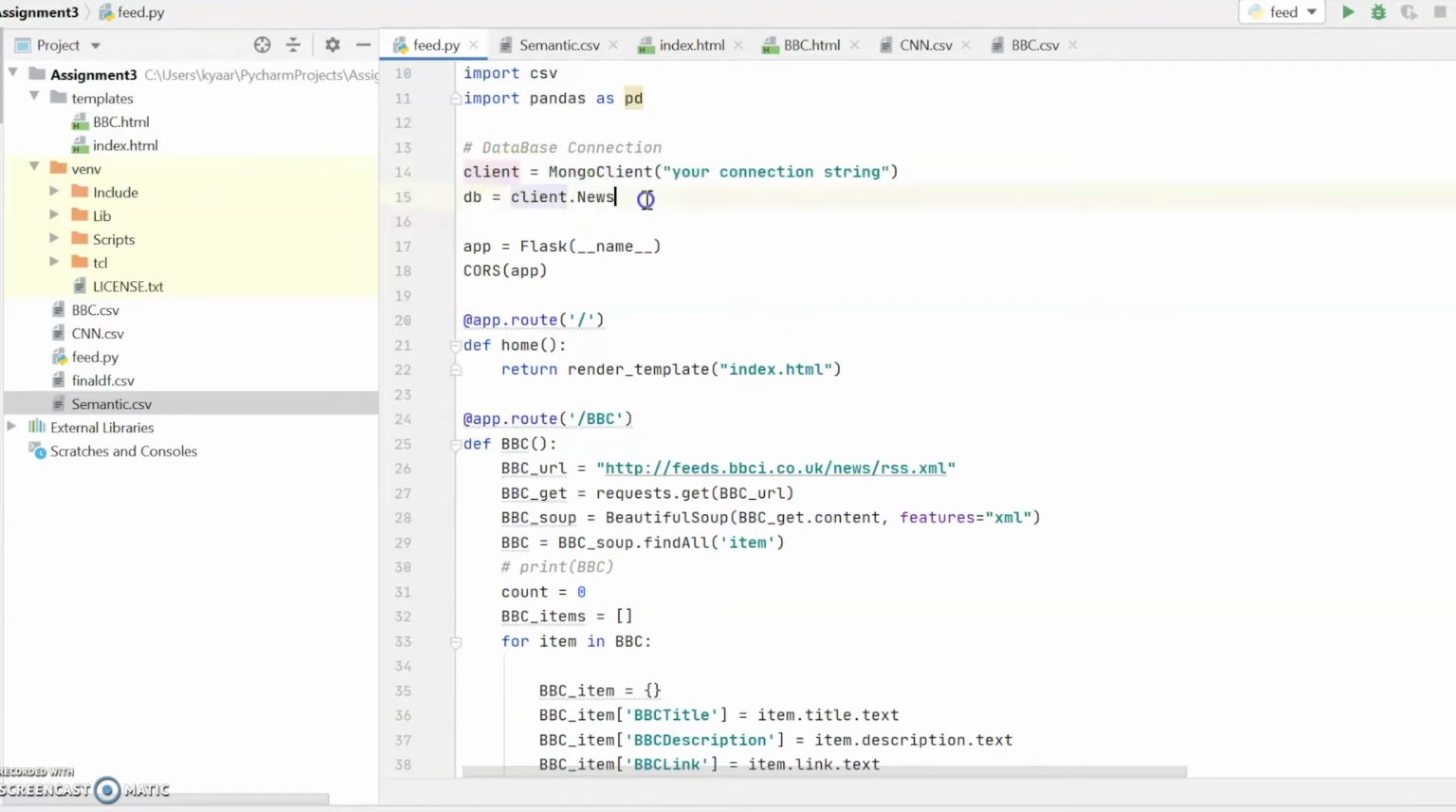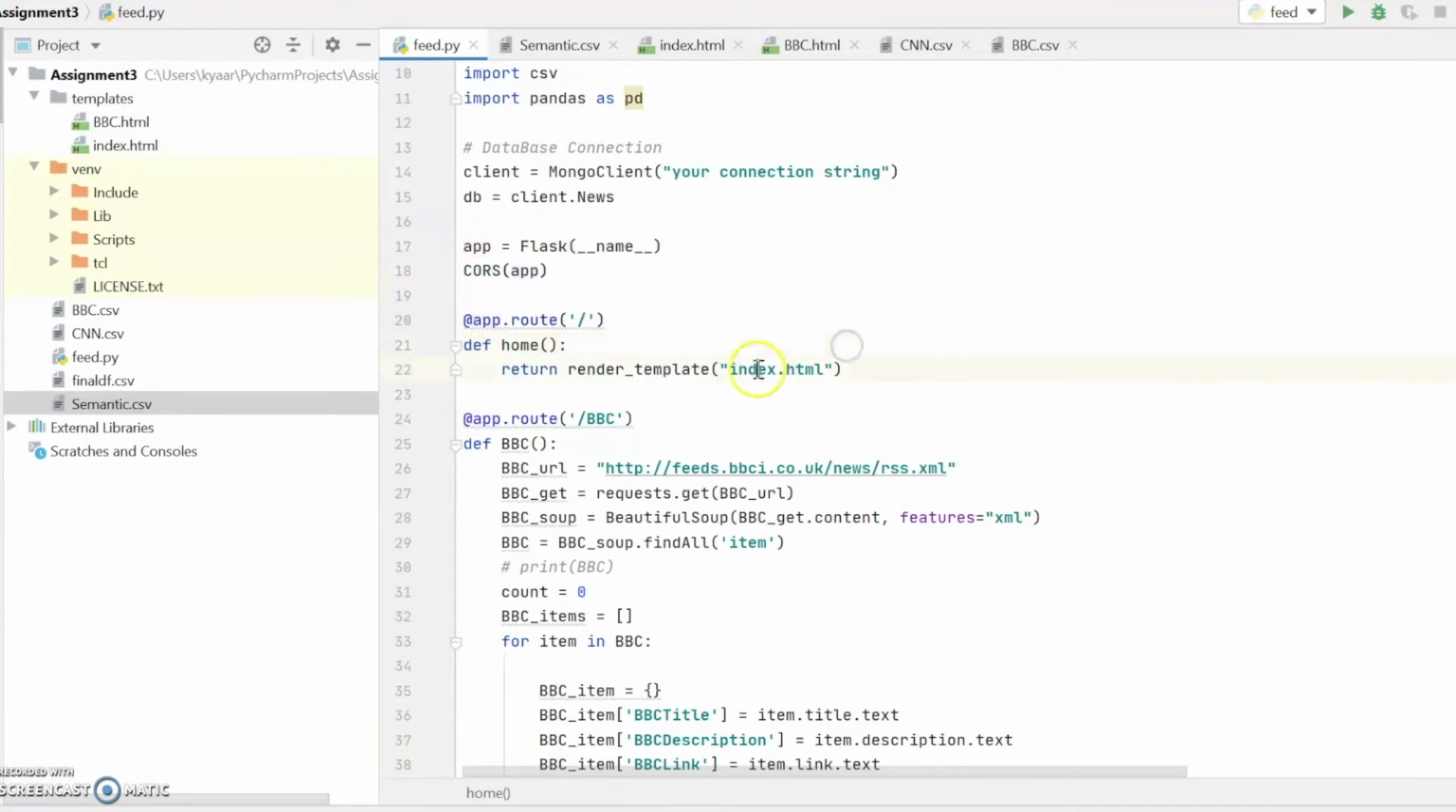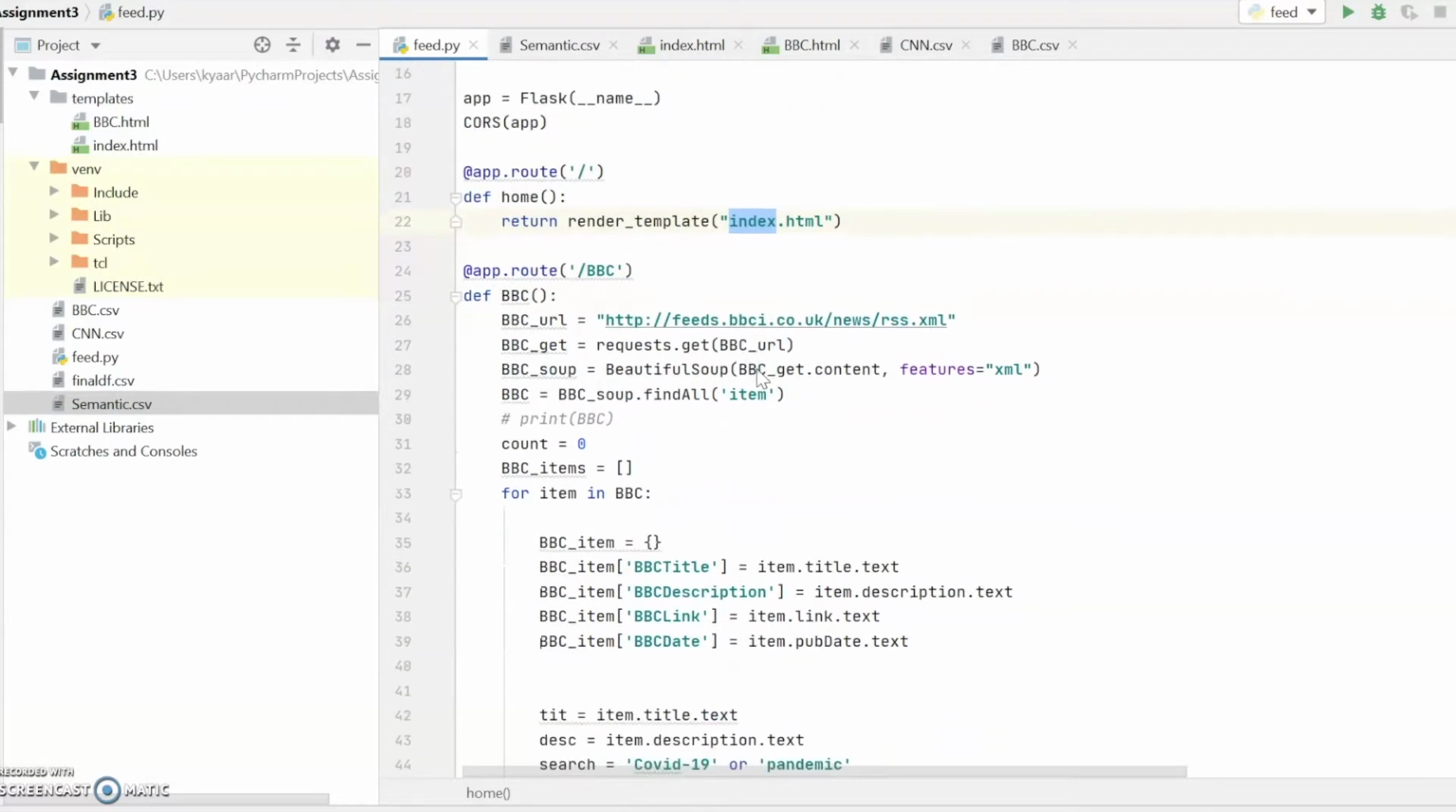So this is a database connection. This is a variable db in which we are saving the connection. We are using Flask to make the web application, and our default route is index.html, which we load at the start. Next, we are using BBC, in which we show all the feeds from the BBC top stories.